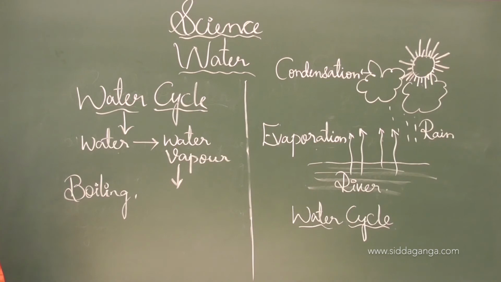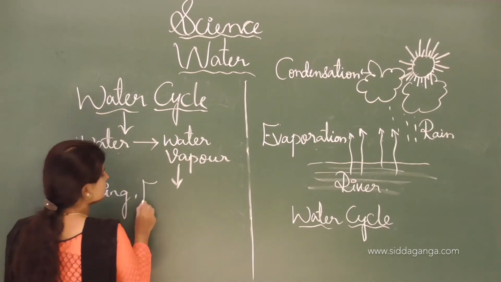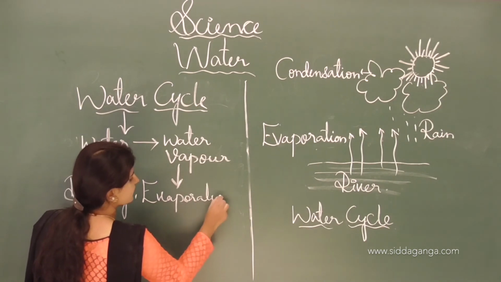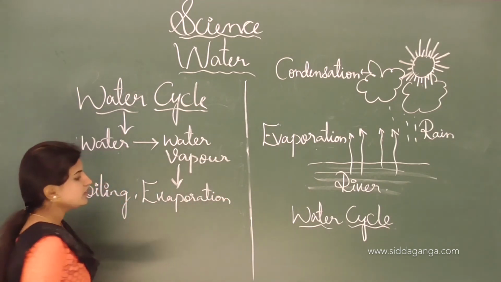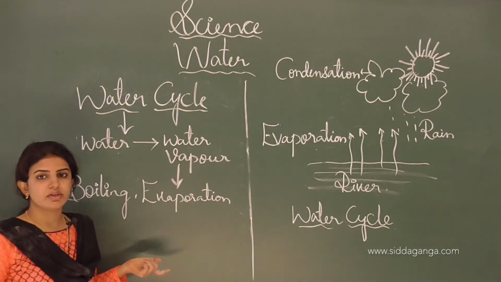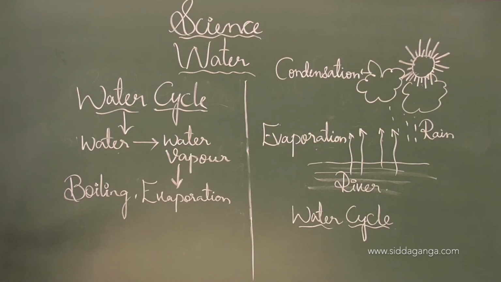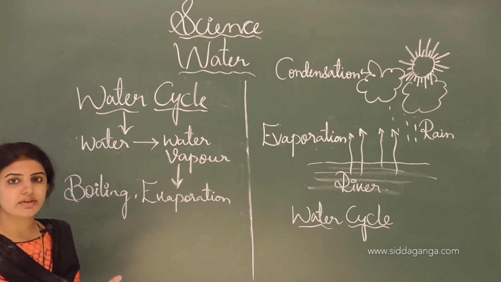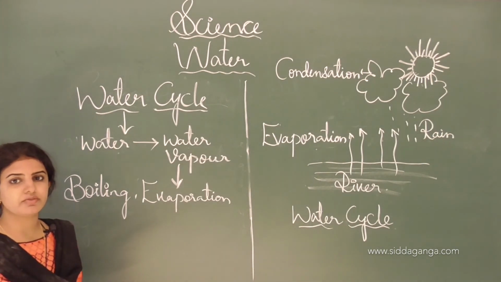And the next one is the evaporation process. As I told you, in the evaporation process water evaporates, and the air along with the water vapor collects in the clouds, and thereby this water comes back to the earth in the form of rain.